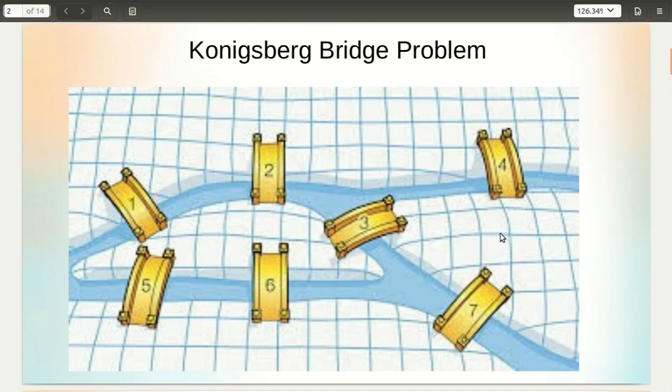Now there were bridges that connected these islands and the river banks. There were seven such bridges, numbered 1, 2, 3, 4, 5, 6 and 7.